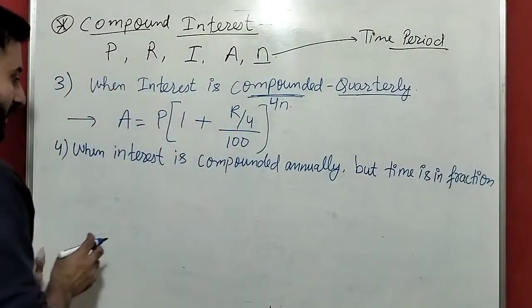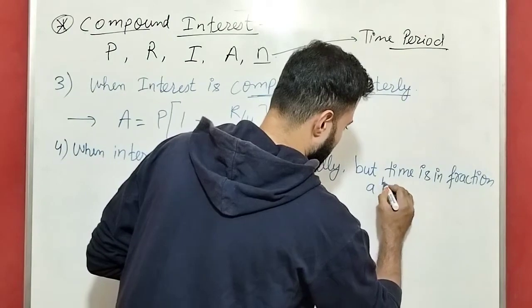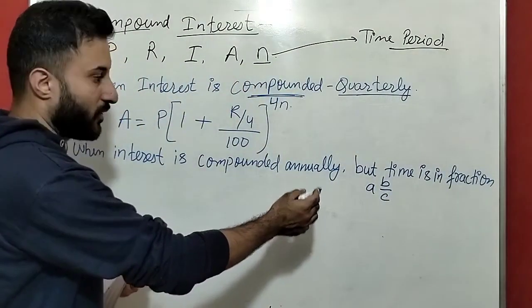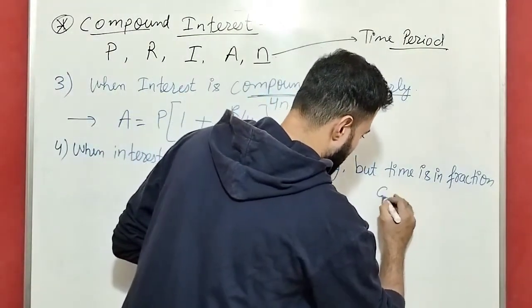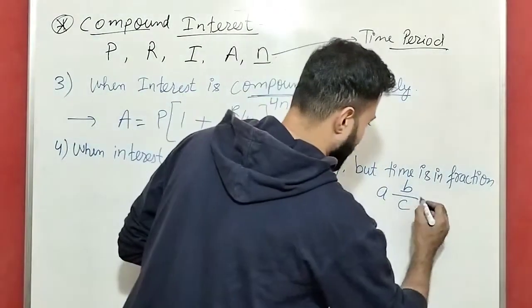Fraction means which type of fraction? This time is in fraction, then write like this: A B by C. What is this fraction? Very good, mixed fraction. Okay, we'll write it a little big. A B by C.